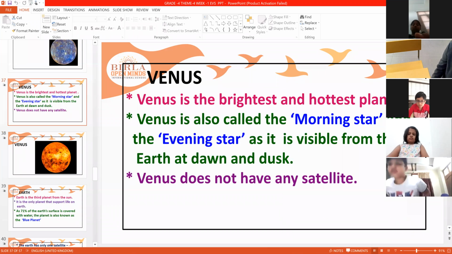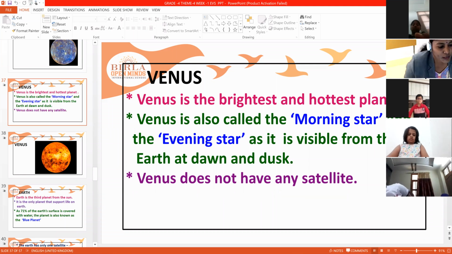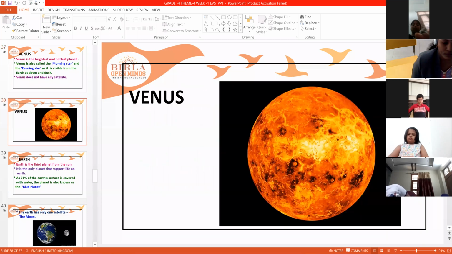Next, Venus. Venus is the brightest and hottest planet. It is also called the morning star and evening star as it is visible at the time of dawn and dusk. Dawn means sunrise, dusk means sunset. Venus does not have any satellites. This is Venus.